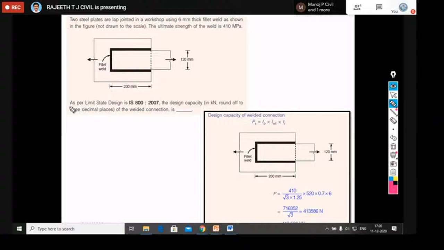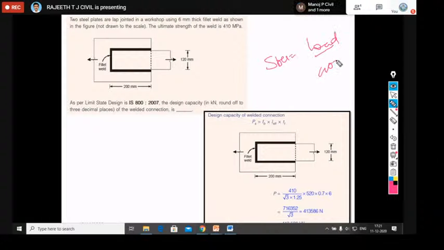So now what you need to calculate here is, as per limit state of design IS 800, the design capacity in kilonewton, rounded up to 3 decimal places, of the welded connection. This is also a numerical type question. So here we need to calculate the load individually. The design capacity of the welded connection: we have a formula P equals FB into the length into throat thickness, nothing but the general formula for stress. What is stress? Stress equals load by area.